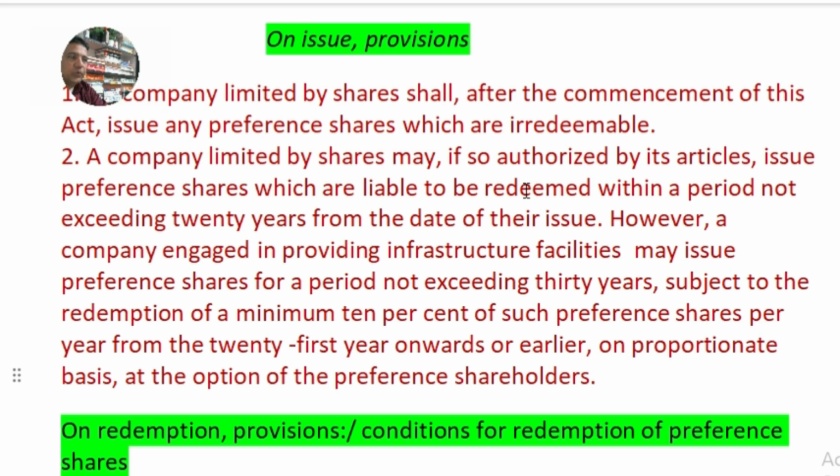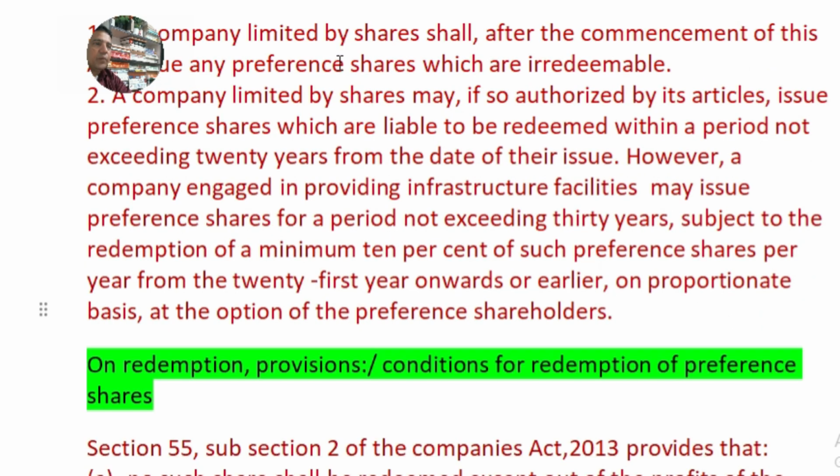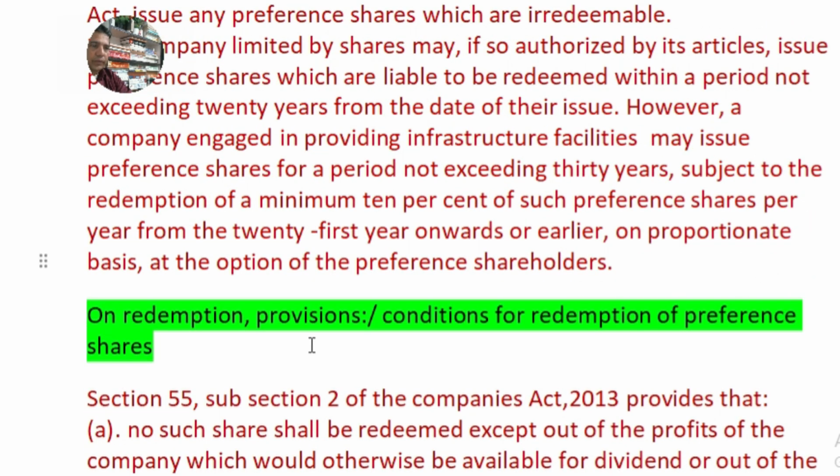These are the provisions on issue of redeemable preference shares, and provisions are provided separately for redemption, which are called conditions for redemption of preference shares.